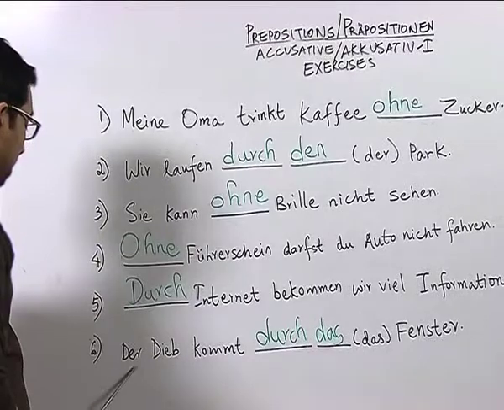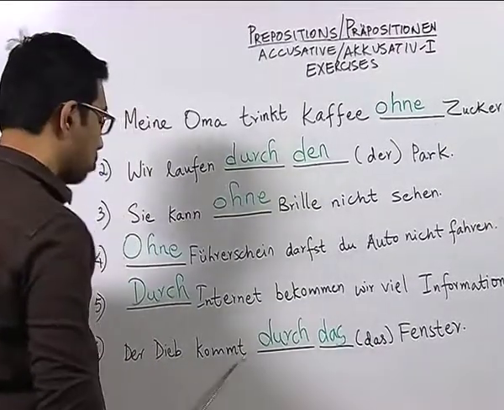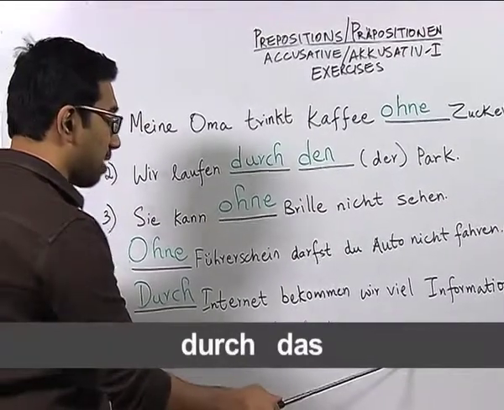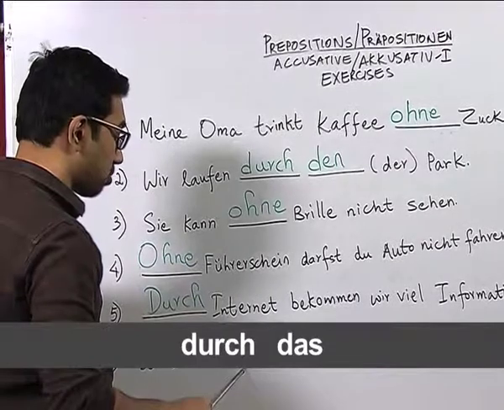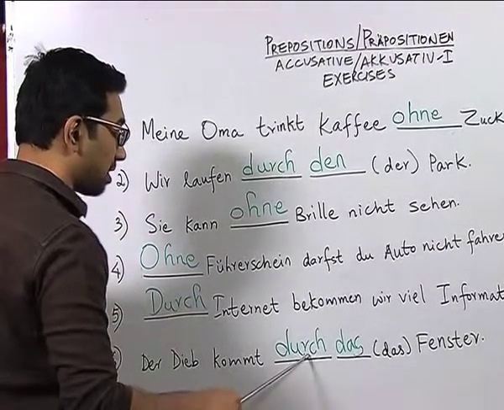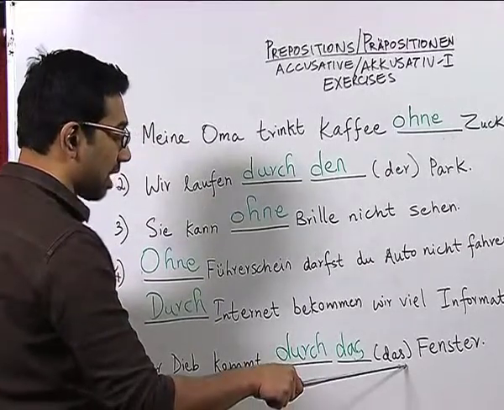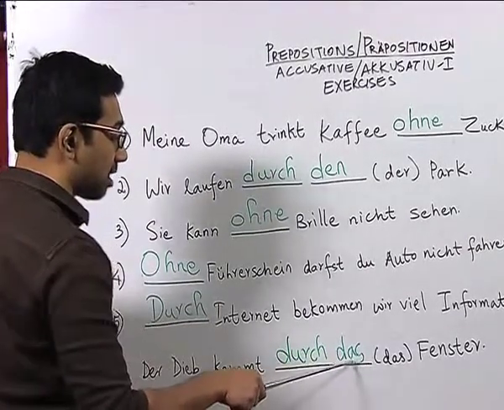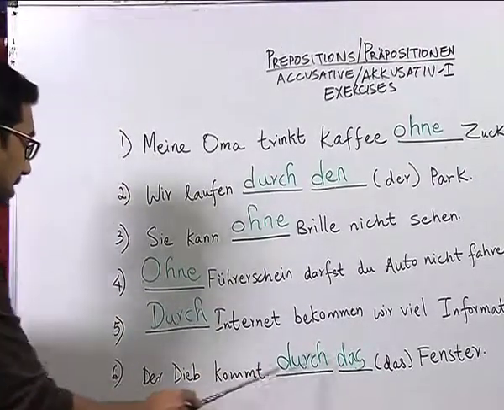Now, in number 6, der Dieb kommt durch das Fenster. Here the student correctly understood that we have the noun Fenster and the verb kommt, which means to come, and wrote the correct preposition durch, and we know that das, the article for Fenster, remains das in accusative, which is correctly mentioned here. So, the student wrote the correct answer.